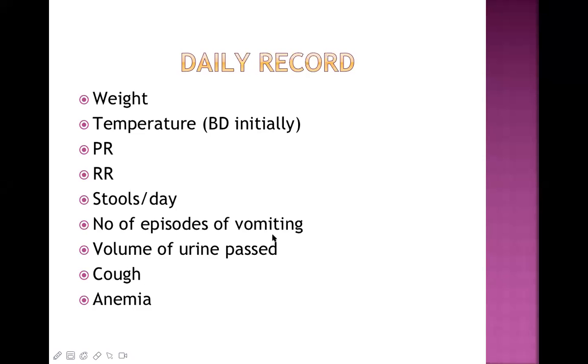How many episodes of vomiting are there? We need to ask this question and record. How much urine has been passed by the child? Record it. We make sure the child is well rehydrated. Is the child having cough or not? And whether the child is anemic or not. These are the different types of examination or daily record you need to check.